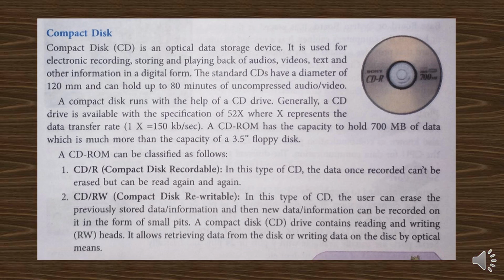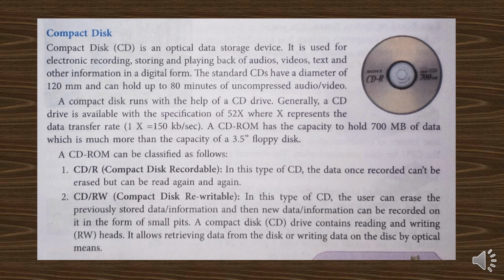A CD-ROM can be classified into two categories. The first one is CDR and second one is CDRW. CDR means compact disk recordable. That means after putting the data into it, we cannot erase or modify the data. We can read the data again and again whenever it is needed.